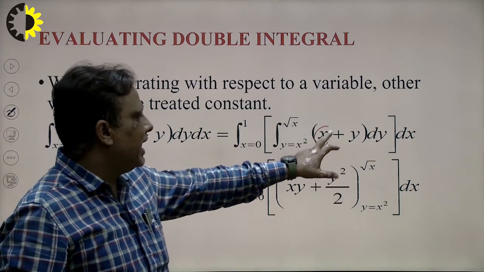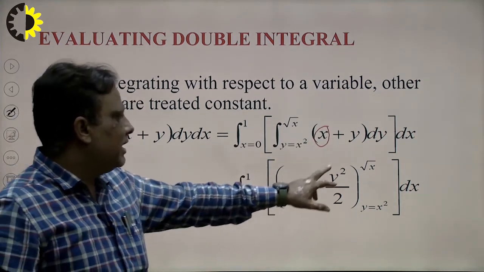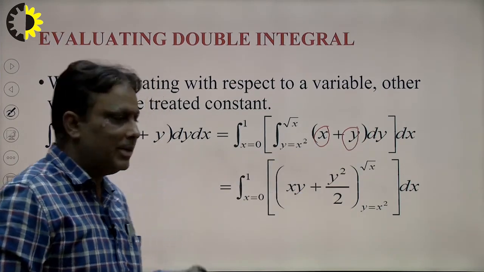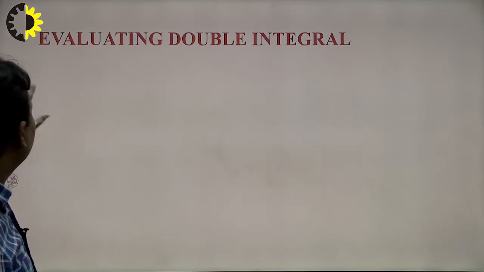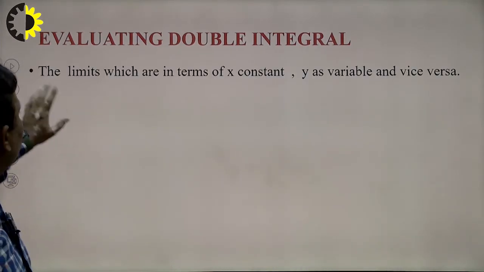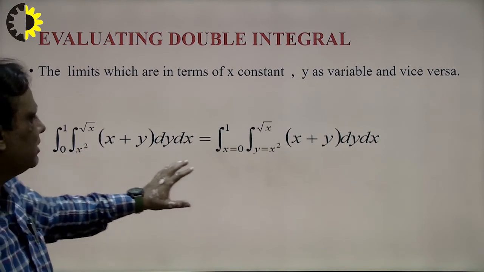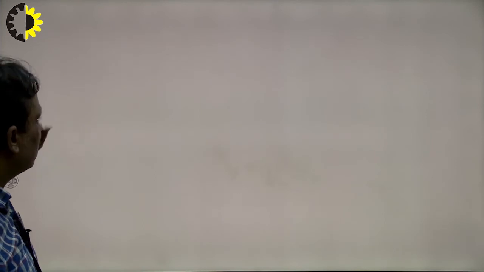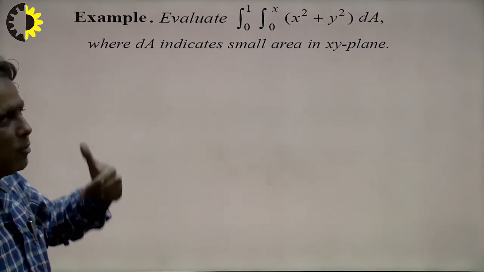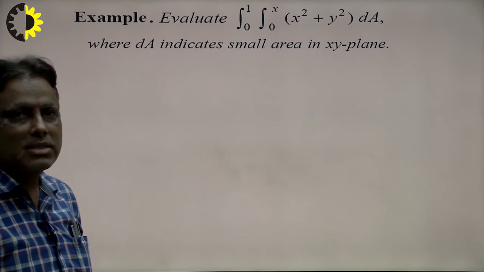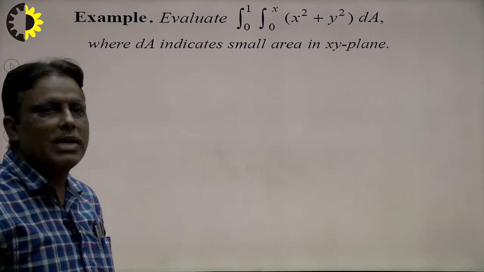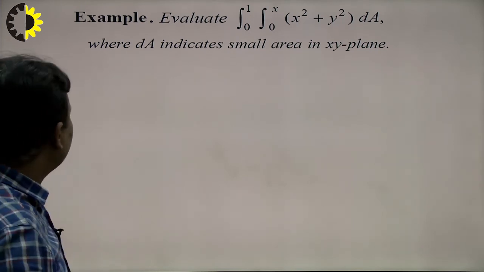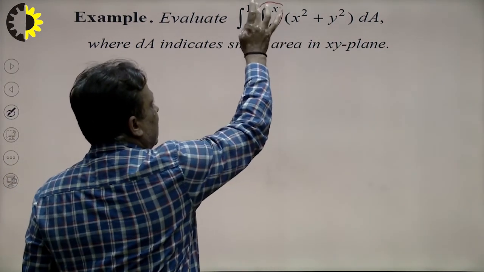What is the integral of x with respect to y here? That is xy. And what is the integral of y with respect to y? y square by 2, and then upper limit minus lower limit. That means the whole problem converts into a single variable and we can solve it easily. In this way we can solve the problem with the use of variable and constant limits. Suppose we have a problem here: evaluate the integral from 0 to x and 0 to 1 of (x square plus y square) dA, where dA is the small area element in the xy plane. How to calculate? This is the limit of y and this is the limit of x.